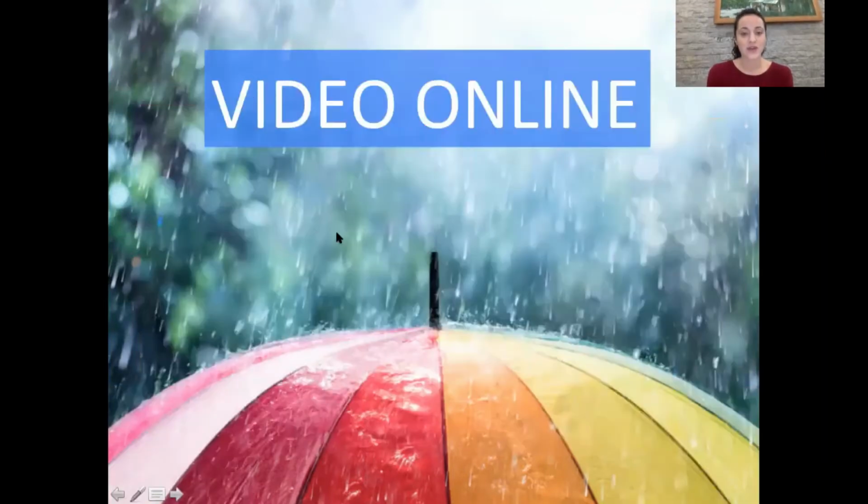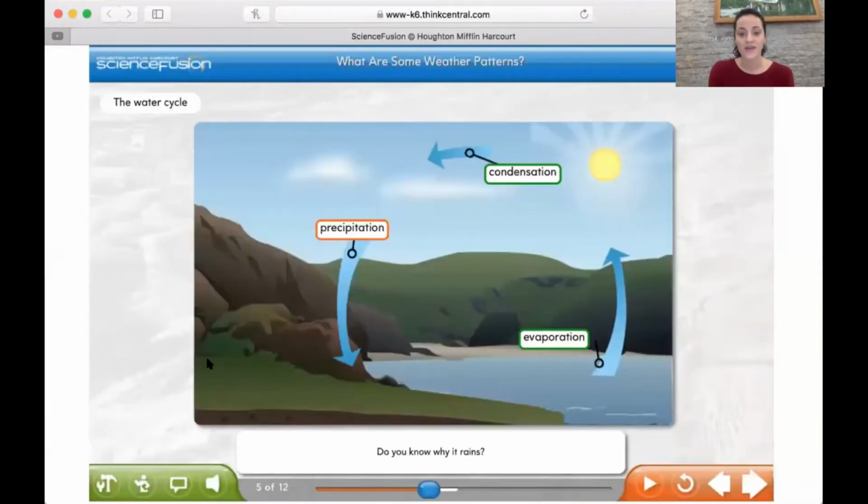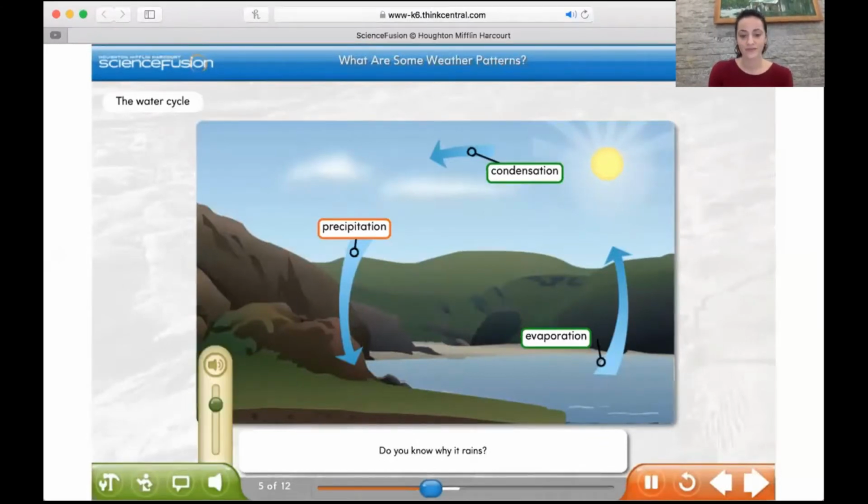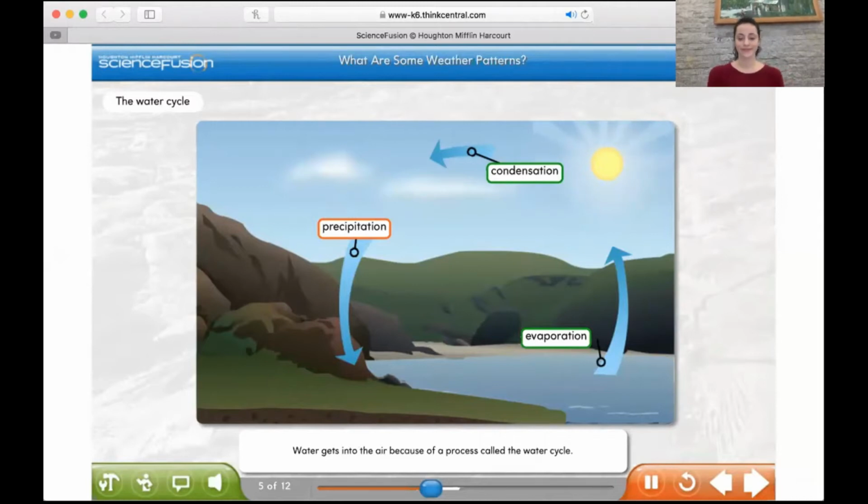All right, let's do a quick review online of the water cycle. Be ready to answer questions as I ask them. It rains. It has to do with the amount of water droplets in the air. Water gets into the air because of a process called the water cycle. Start with the precipitation button and click the labels to learn about the water cycle.